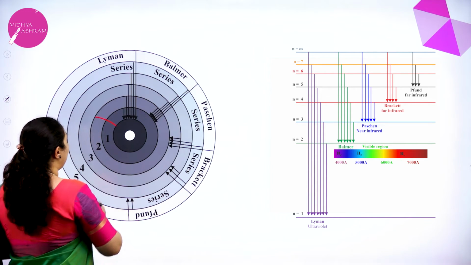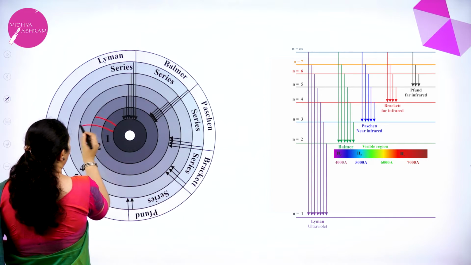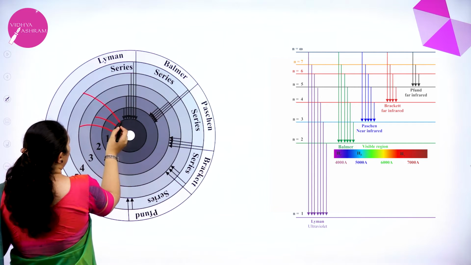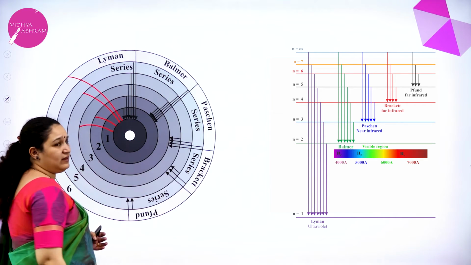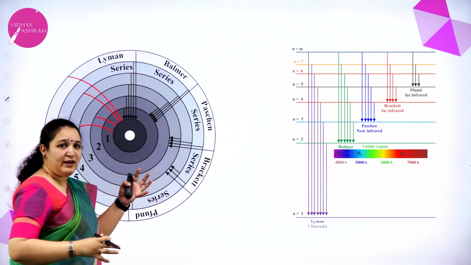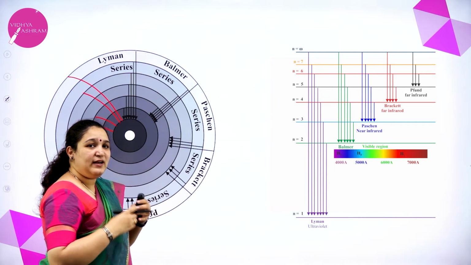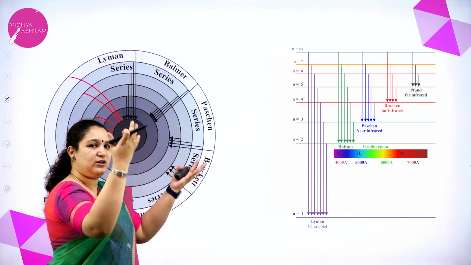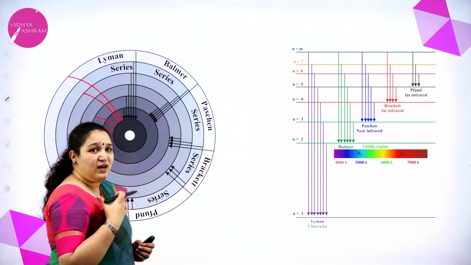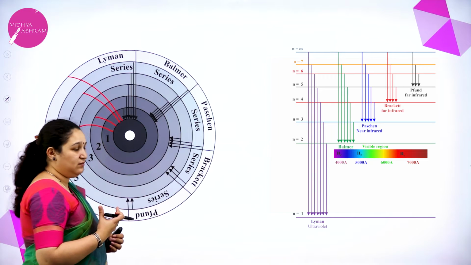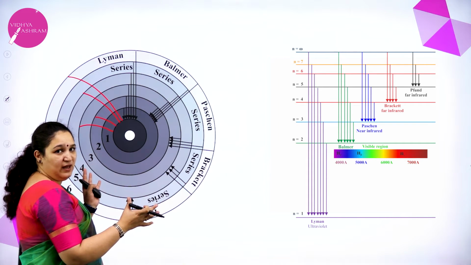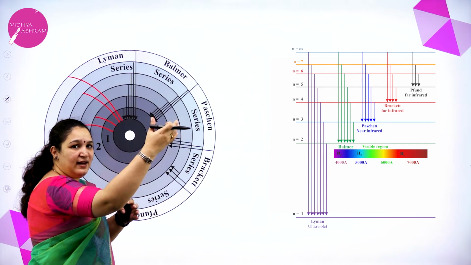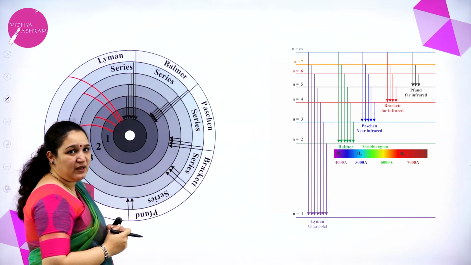It can go to the second level. In another hydrogen atom, it might go to the third level. In another one, it can go to the 5th or 6th level, or it can go directly to the 7th level. So we have a lot of hydrogen atoms, isn't it? In every hydrogen atom, depending on how much energy it has absorbed, it can get excited to different levels. Now, thinking of many hydrogen atoms, with one diagram I am going to explain how these excited electrons come back to their ground state.